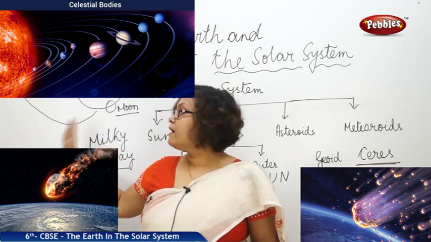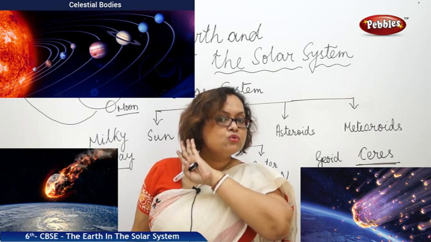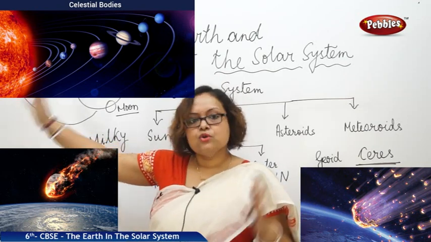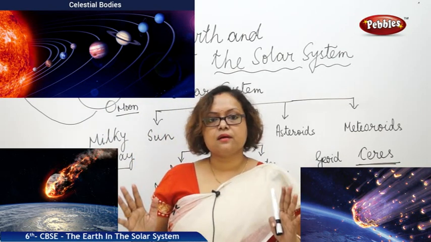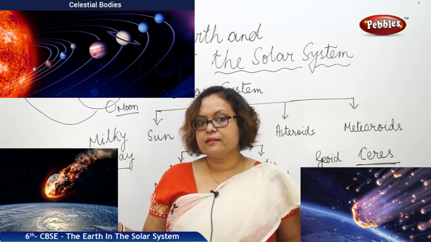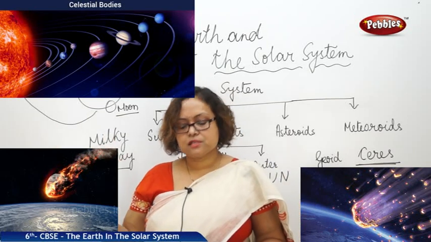All the stars have their own heat and their own light. Planets have no heat and light. They borrow it from the star, right? So this is the major and main difference between a planet and a star. Stars are huge in size, not the planets. They are part of some of the stars.